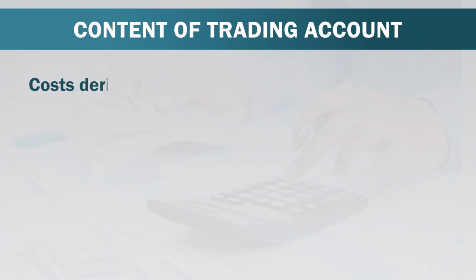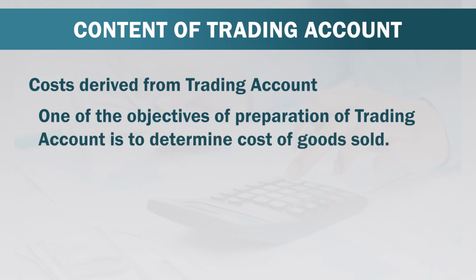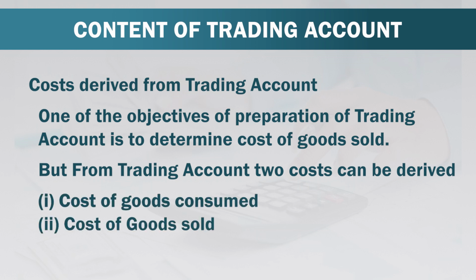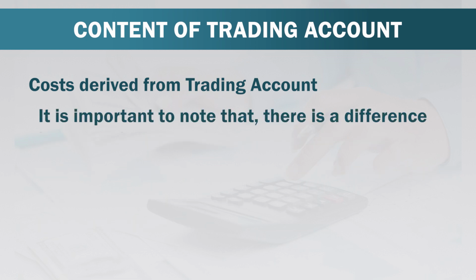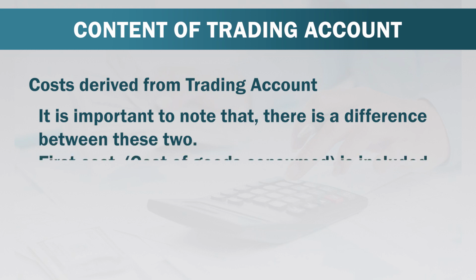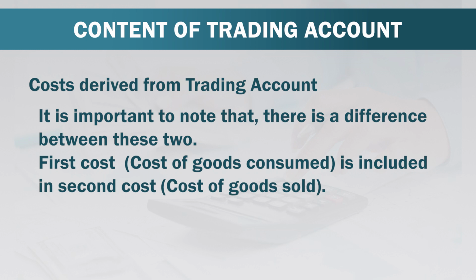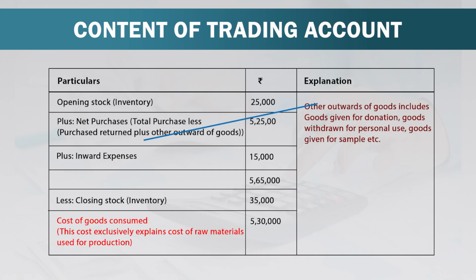Next point is cost derived from trading account. One of the objectives of preparation of trading account is to determine the cost of goods sold. But from the trading account, two costs can be derived. First is cost of goods consumed and second is cost of goods sold. It is important to note that there is a difference between these two. The first cost, the cost of goods consumed, is included in the second cost, that is, in the cost of goods sold.